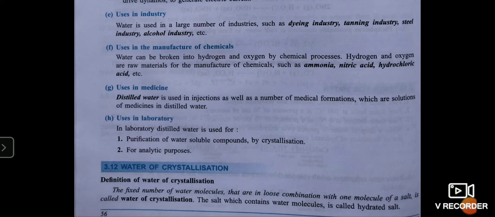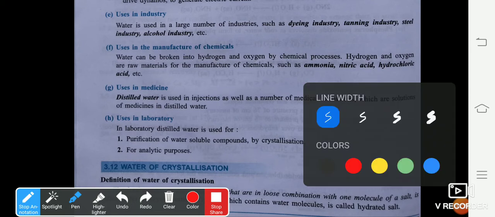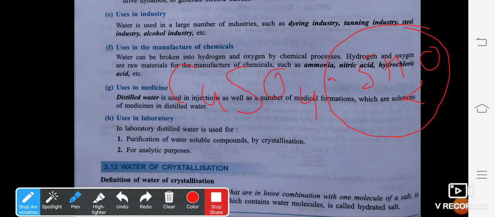Like most of you have seen copper sulfate in the laboratory. Now, copper sulfate is blue in color, but in actual sense, copper sulfate is white in color. So, why does it appear blue in color? That's our question. See, when you see copper sulfate in the laboratory, it is present in the form of CuSO4.5H2O. This extra loosely bonded water molecule is called water of crystallization.